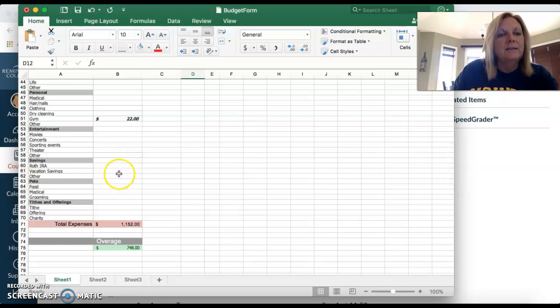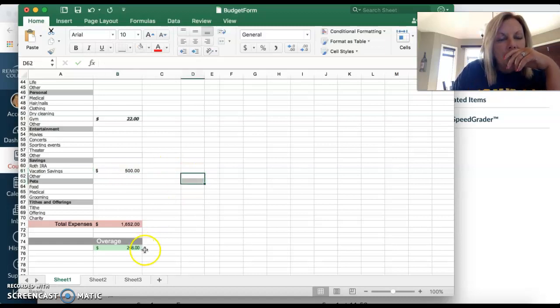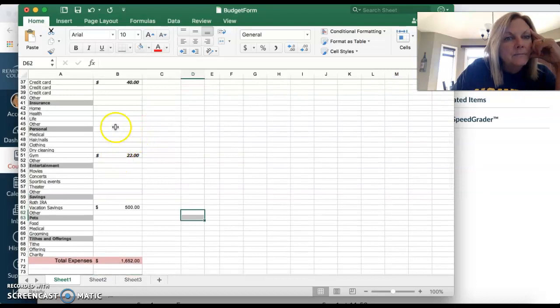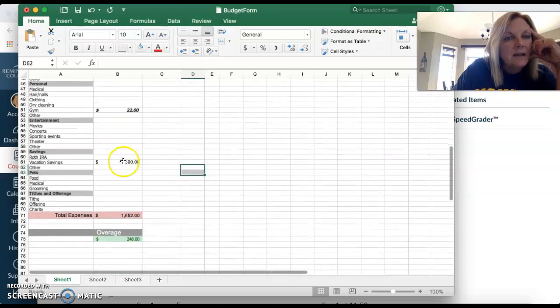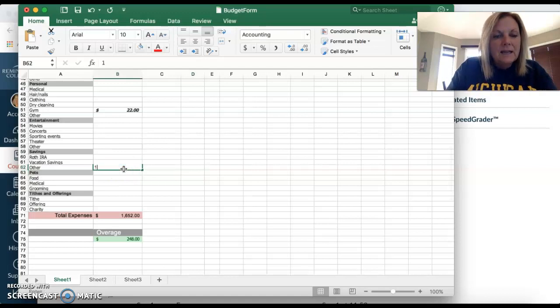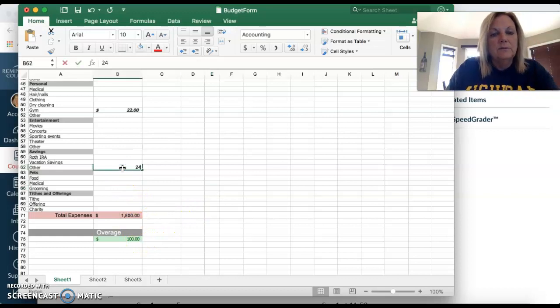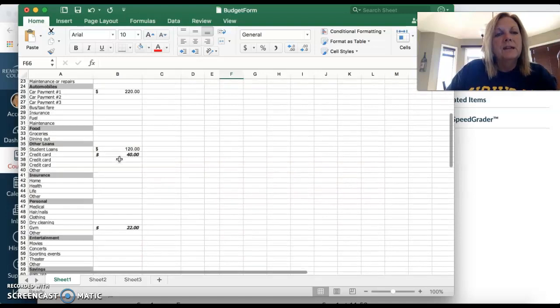So let's say I'm going to put it in a vacation account. So maybe I'll put $500 in there. And then I still have 148 left. Let's see, this doesn't have just a regular savings account, but maybe I'll put one here, and I'll say I have 148 there for just a savings account. Oops, I still have money left over, so I'll put 248 there. Okay, and now you'll notice that it breaks even. So I want yours to look like this, where it breaks even. You don't have money over, you don't have money under. You've balanced it by putting it somewhere, okay? So that's what I'm looking for on this.